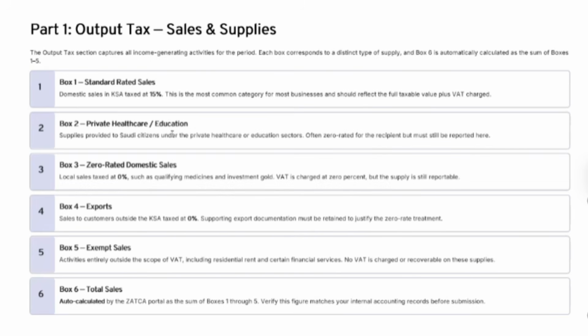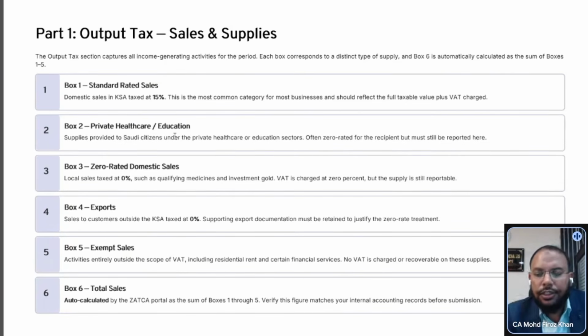Regarding box two, this is specific to supplying to Saudi citizens regarding private healthcare or education sector. If I am providing any training to any Saudi citizen, that time it will be covered in box two. If we are a KSA company and providing some education training to a KSA resident, that is called private healthcare or education, and that will come in box two. Most probably it is zero rated because they are providing support to education and healthcare. Okay, this is clear.